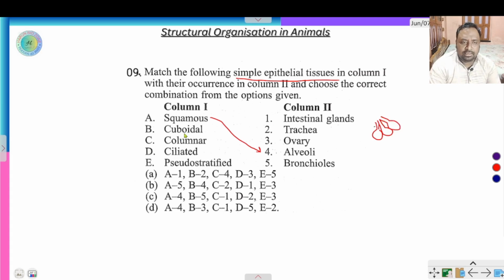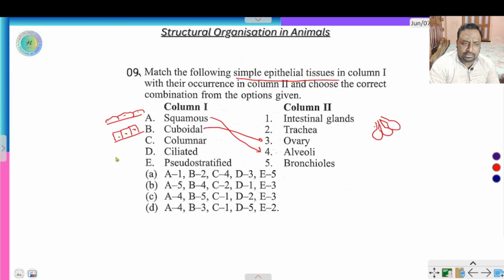Cuboidal epithelium. Cuboidal epithelium is present in ovary. So squamous means squama-like structure, this type of structure. Cuboidal means cube-like structure, where all 4 arms are equal in size. This is cuboidal.